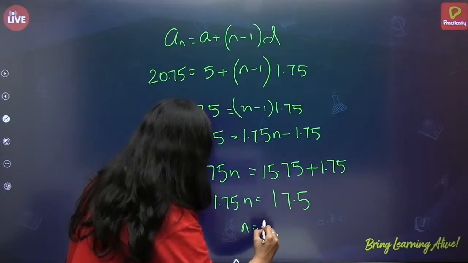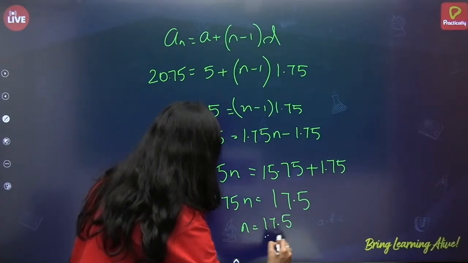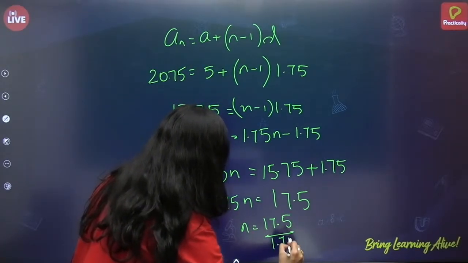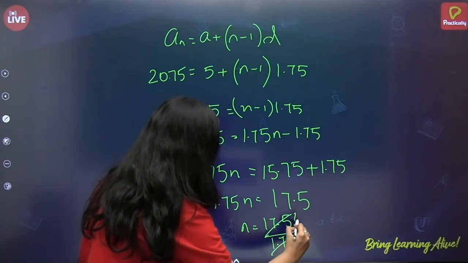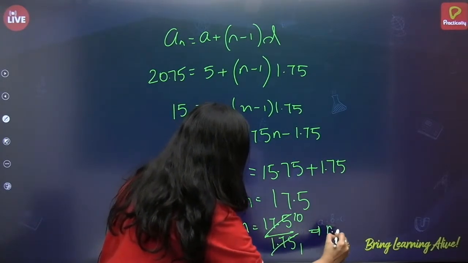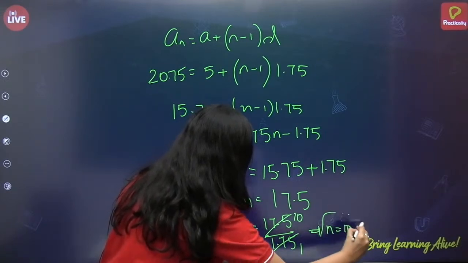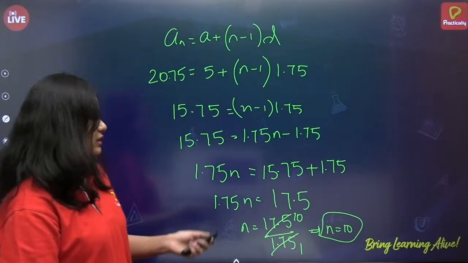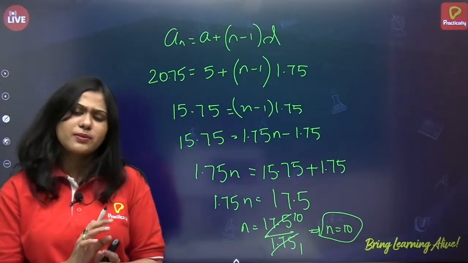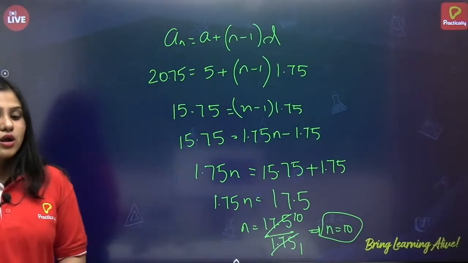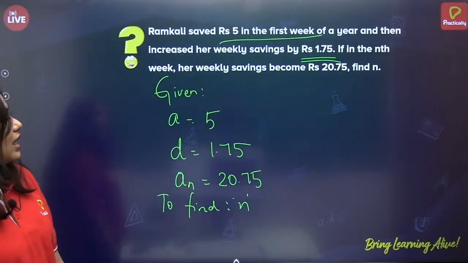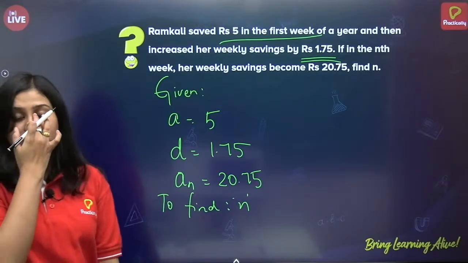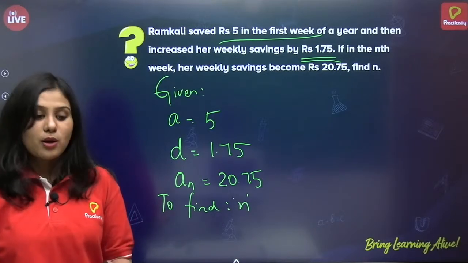And n is equal to 17.5 by 1.75. Ones are, tens are, which is n is equal to 10. Correct? So therefore the value of n is 10. So you can conclude the answer by just giving a statement. Alright. So did you all understand the procedure of how to present a subjective question or word problem in the exam?